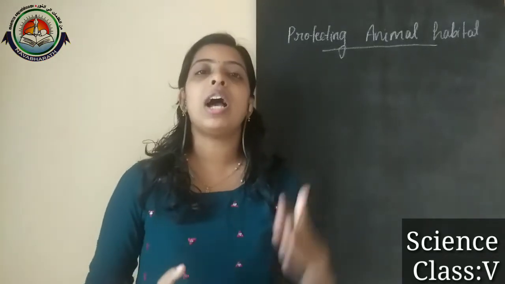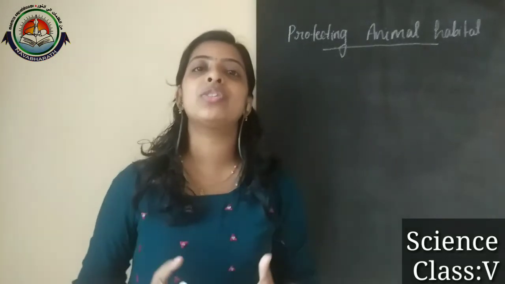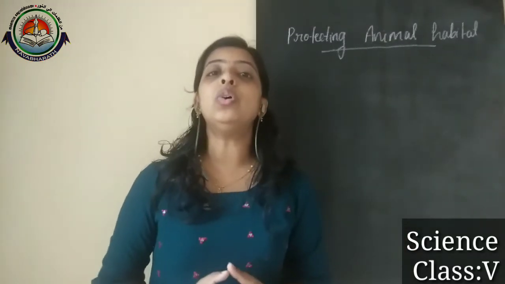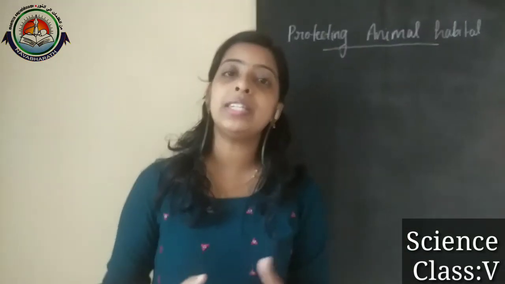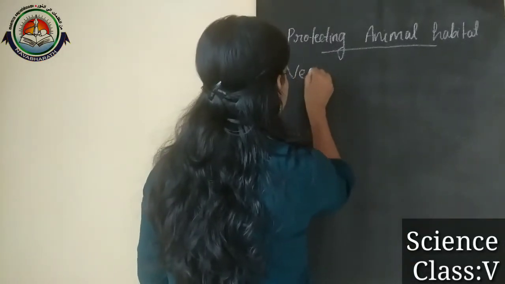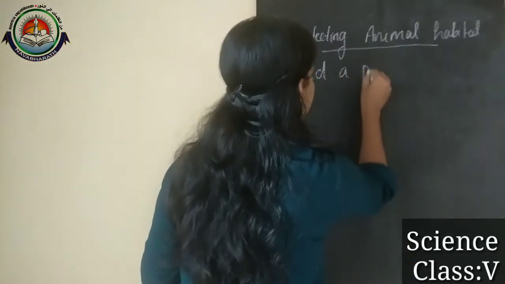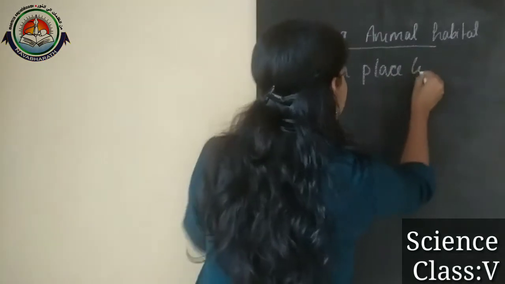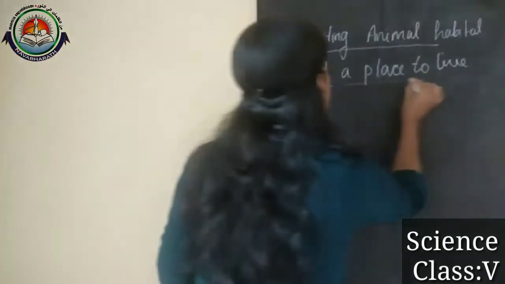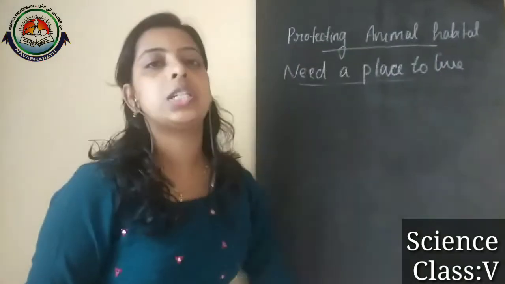In this block, our first topic that we are going to discuss today is Need a Place to Live.